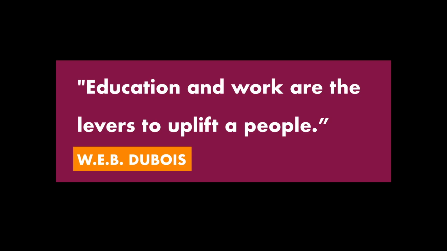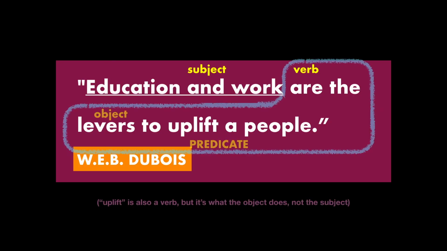Do you see it? Yes, uplift is a verb, but no, it's not the one that the subject in this sentence is doing. It's the word are. Tricky, right? Are is a verb. It means to be or to exist. So what are something? The whole three-word phrase, education and work. That's your subject. What's the predicate? Everything in a sentence that education and work do, starting with the verb. Are levers to uplift a people is the predicate because it's what education and work do.